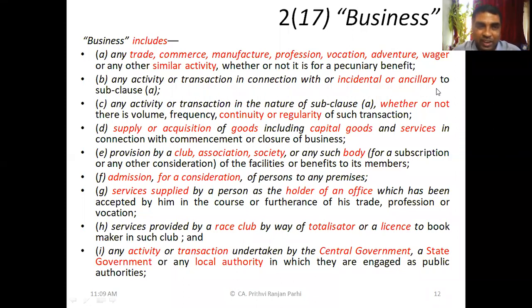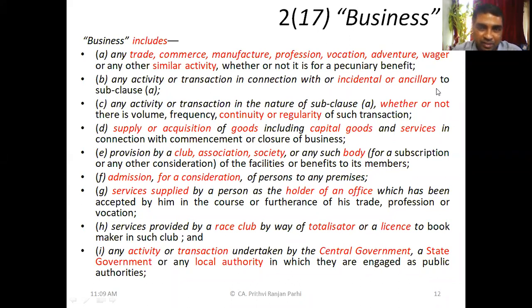So you cannot argue that this is not a business just because there is no volume, no frequency of transaction, no continuity, or no regularity. This kind of argument will not be accepted. Even if there is no volume or very limited volume, no frequency, no continuity, no regularity, still the transaction can be considered as a business transaction.